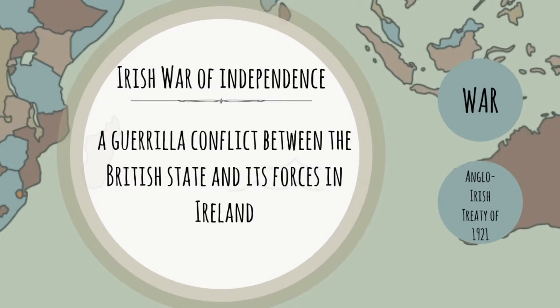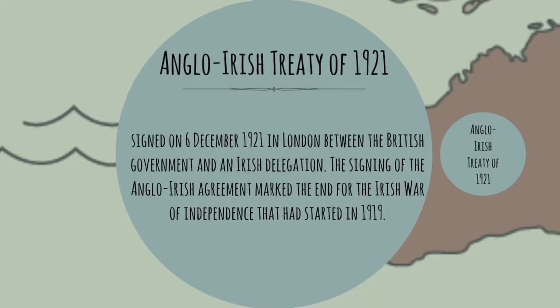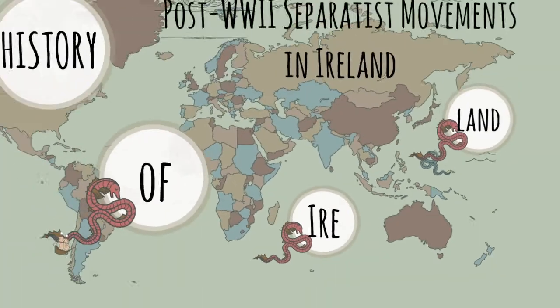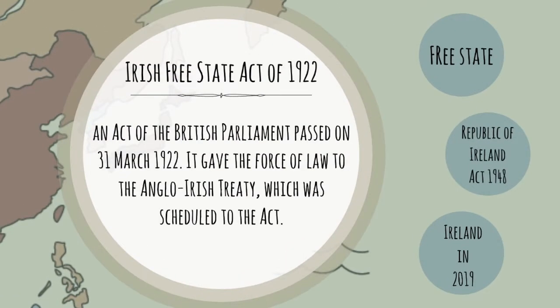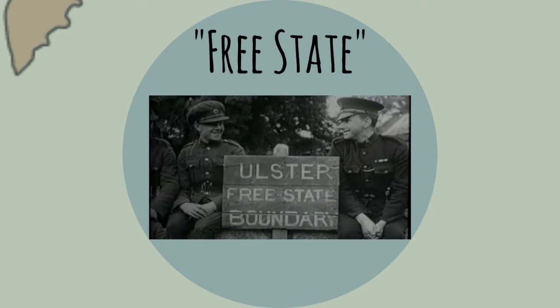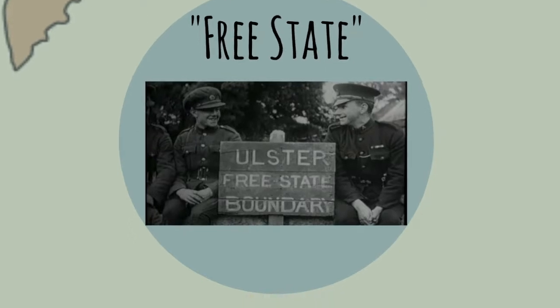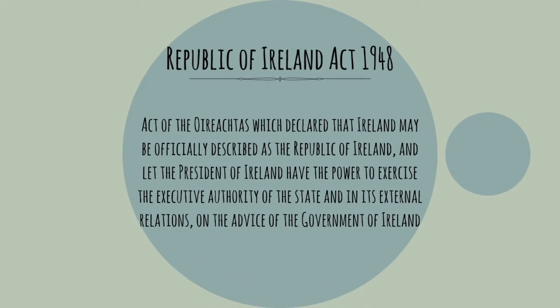Following up, there was an Irish War of Independence and the Anglo-Irish Treaty of 1921, which ended the war and created the Irish Free State Act of 1922. Under the treaty, the Government of Ireland Act continued to apply in Northern Ireland for one month after the coming into being of the Free State, and Northern Ireland would continue to remain outside of the Free State during the time of King George V. In 1937, the Free State was renamed Ireland in its new constitution, which claimed official power over the entire island. In 1949, the state was declared to be a republic under the Republic of Ireland Act 1948.